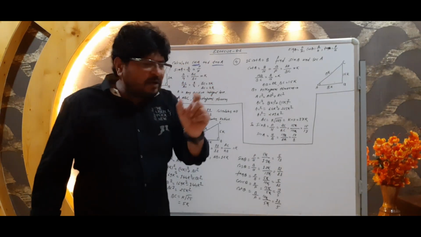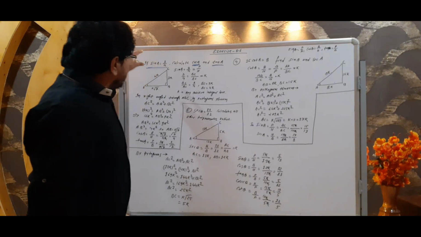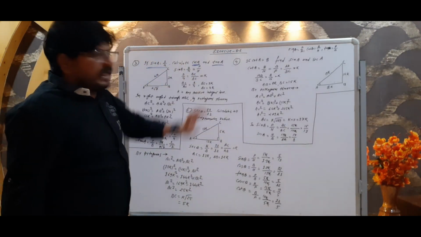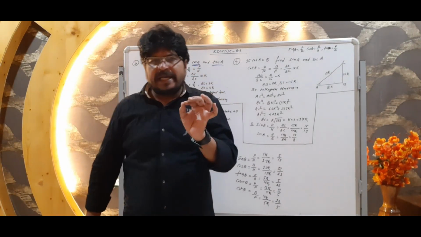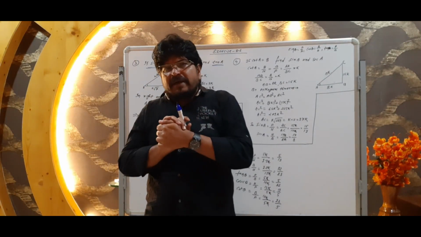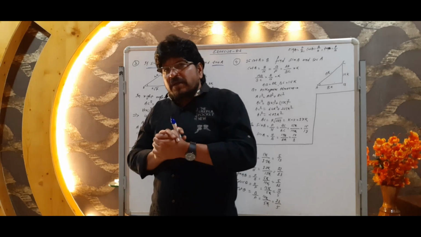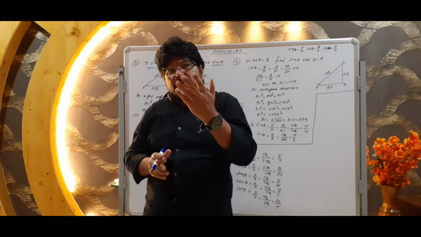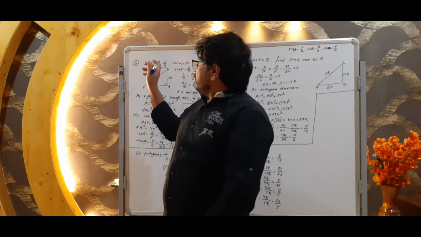So here what we have to do, listen here. First of all we will understand the numerical. Sin A is equal to 3 upon 4. Calculate cos A and tan A. Now look at what is given. Here sin A value is given. Okay, the sin A value is given in the form of a ratio. It is given as 3 by 4.